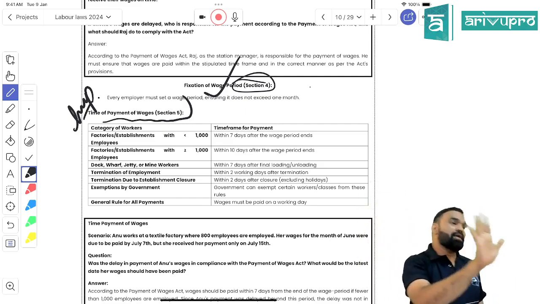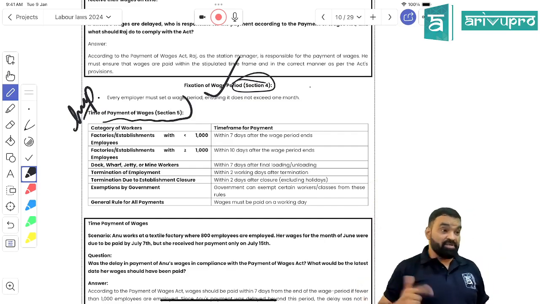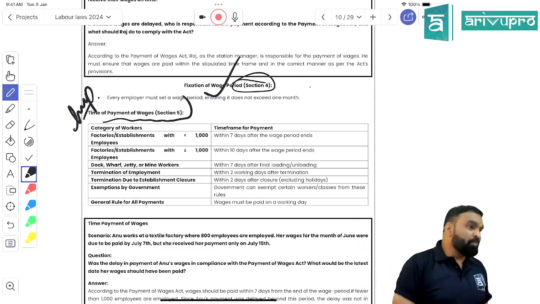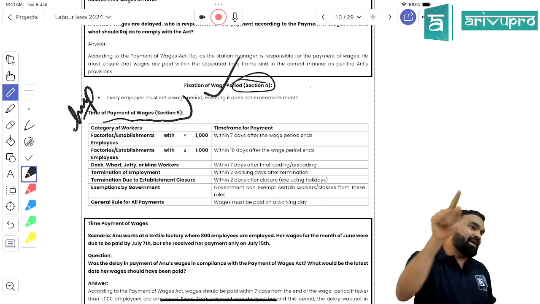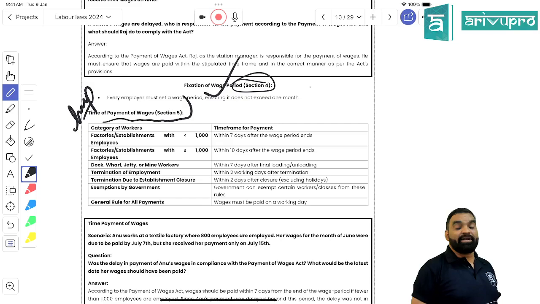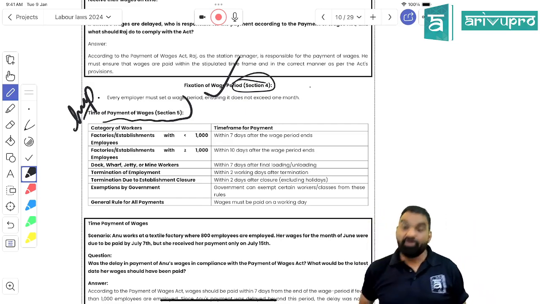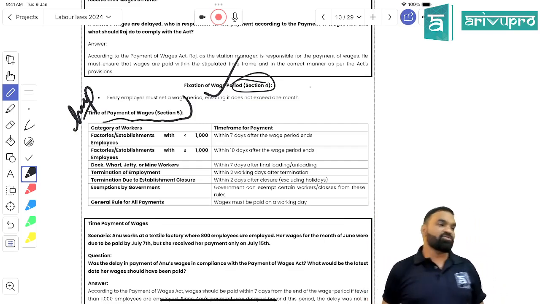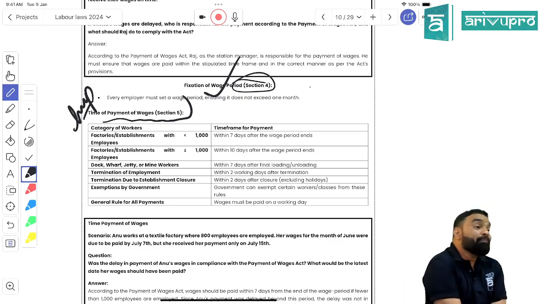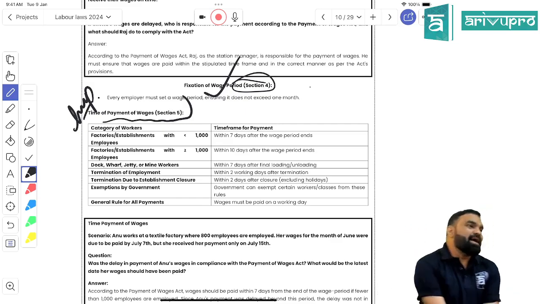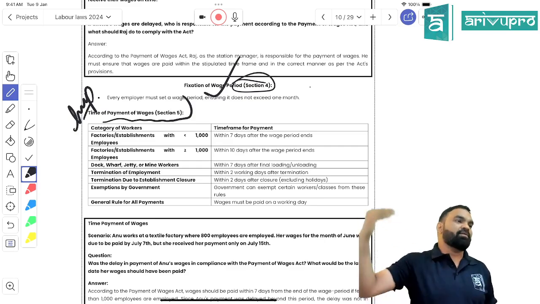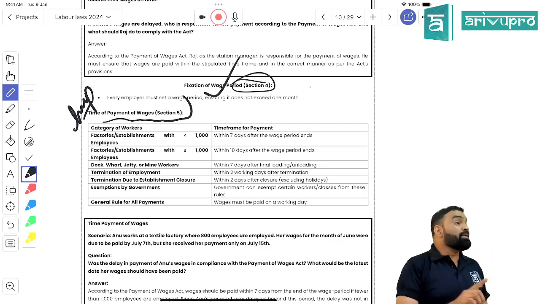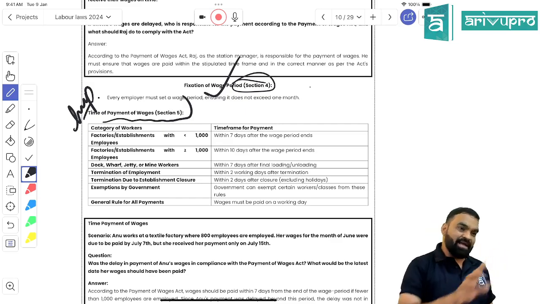As more employees are there, more outlay and more funding would be required, so they are provided 3 additional days, making it 10 days. So Reliance or Tata must clear payment by the 10th at maximum. They can pay on the 2nd, 3rd, 4th, 5th, 6th, 7th, whenever they want, but beyond the 10th they cannot stretch it.